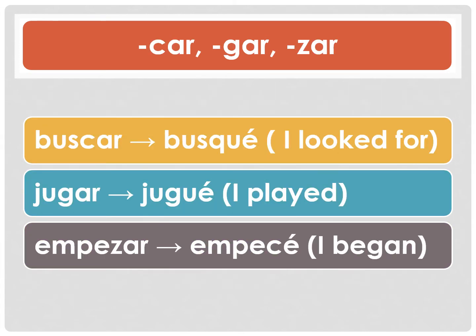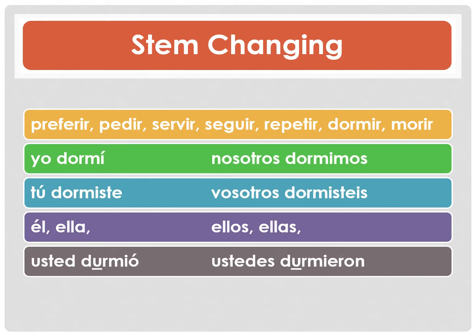Let's take a look at some other irregular verbs. These are called car, gar, zar verbs. They're only irregular in the yo form. All the other forms are regular. Buscar, busqué, I looked for. This gets a QUE with an accent ending to keep the same k sound. Jugar, jugué, it gets a GUE with an accent ending to keep the same g sound. And empezar changes to empecé, I began. The Z changes to a C. Again, all other forms of this verb are regular.